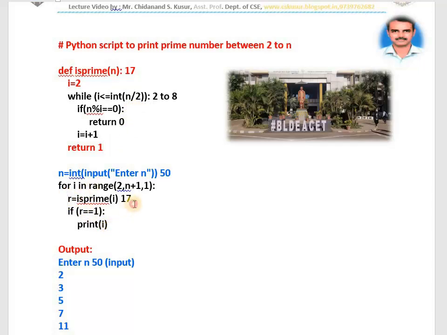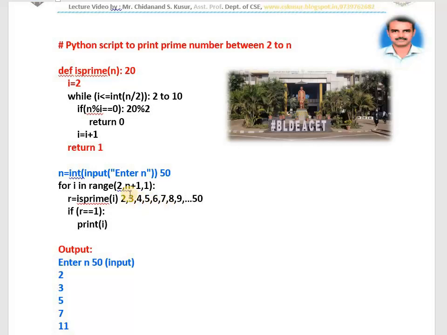Understood? If you pass 20, see here what happens. 20 will be passed here. First time i is 2. It will generate the numbers from 2 to 20 upon 2, which means 10. n is how much? 20. 20 is divisible by 2. Yes. Yes means return 0, so r is 0. r is not 1, so 20 is not printed. Like this I am passing 2, 3, 4, 5, 6, 7, 8, 9, up to 50.